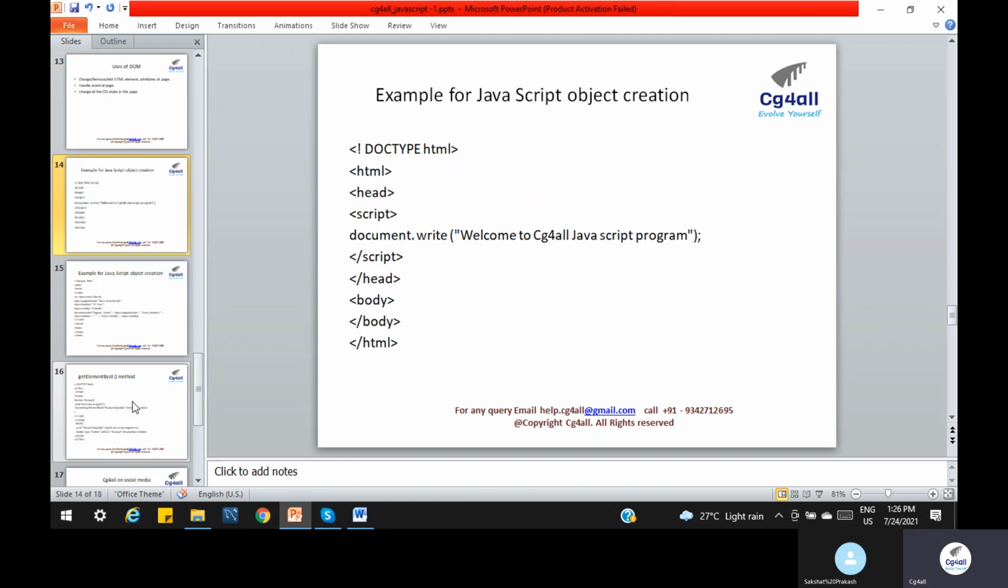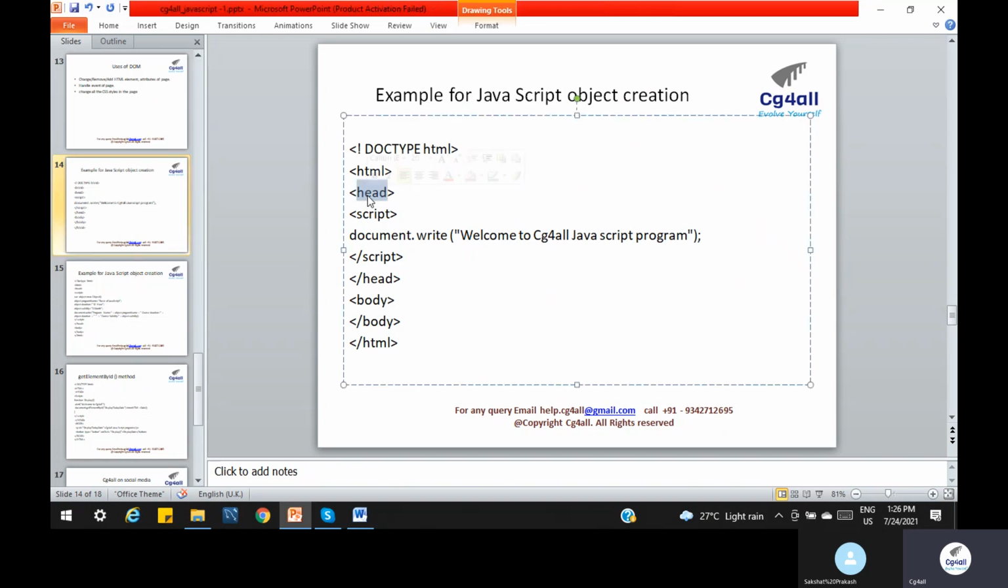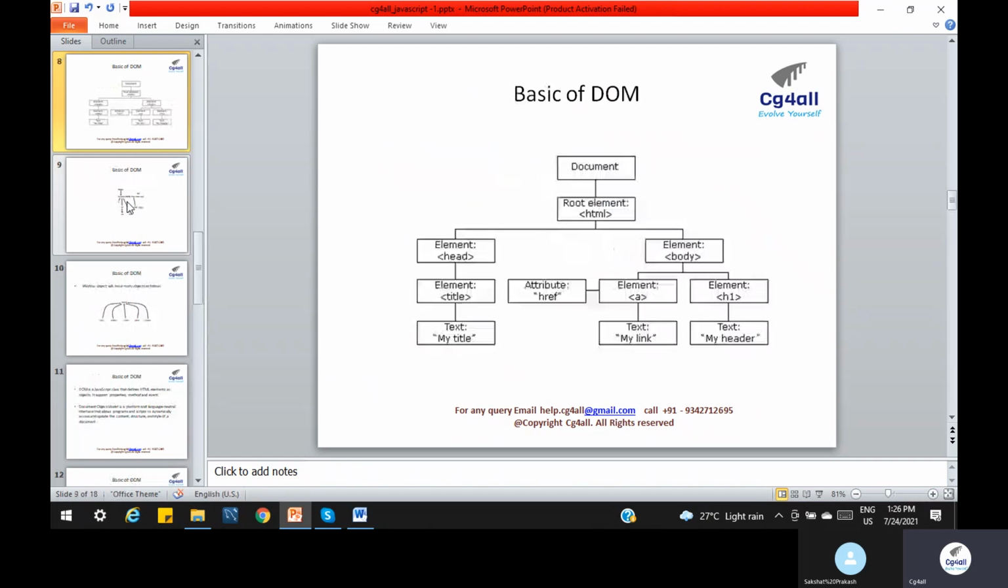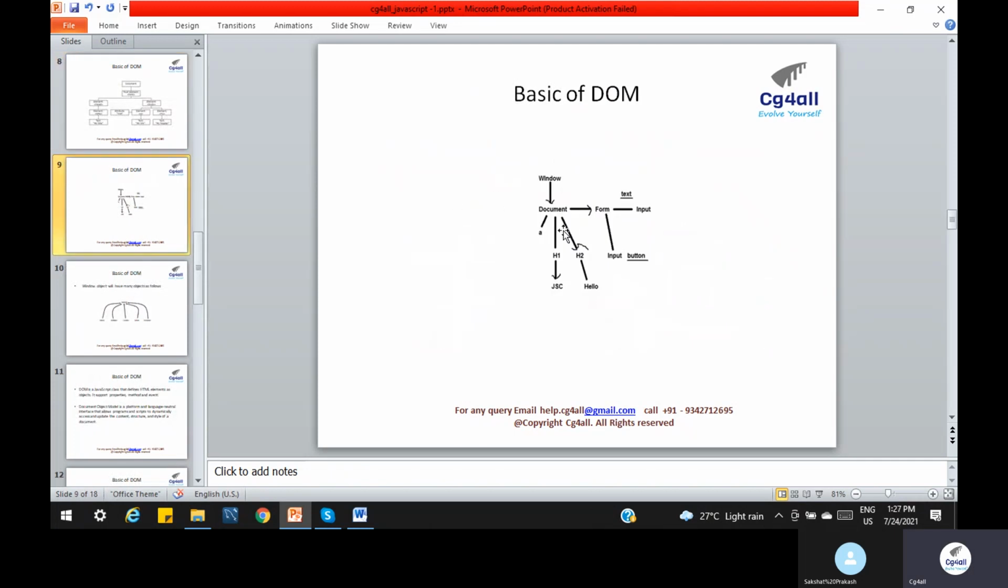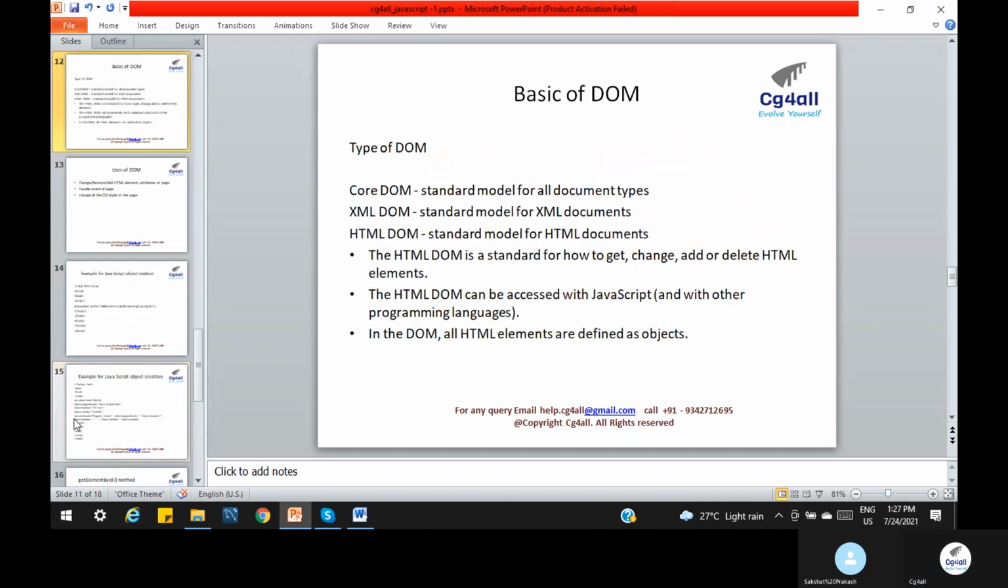So let us understand with an example what JavaScript is and how we can write the basic syntax. As we already understand, inside the head we have to write the JavaScript. Already we know there is a document. When the browser loads, we have a document, right? Inside the window we have a document object. By this document we can access our forms.